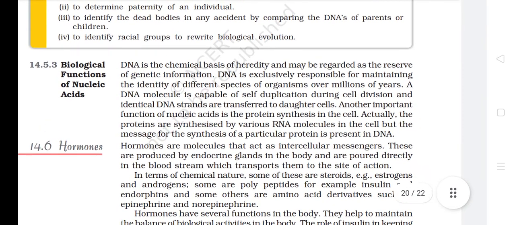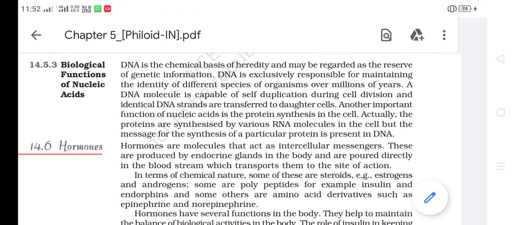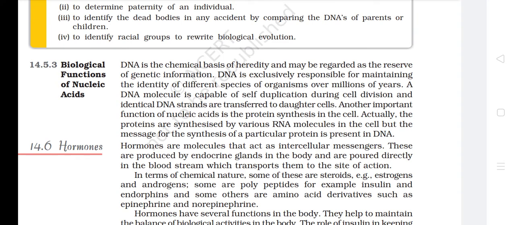Biological functions of nucleic acid. DNA is the chemical basis of heredity and may be regarded as the reserve of genetic information. DNA is exclusively responsible for maintaining the identity of different species of organisms over millions of years. A DNA molecule is capable of self-duplication during cell division, and identical DNA strands are transferred to daughter cells.